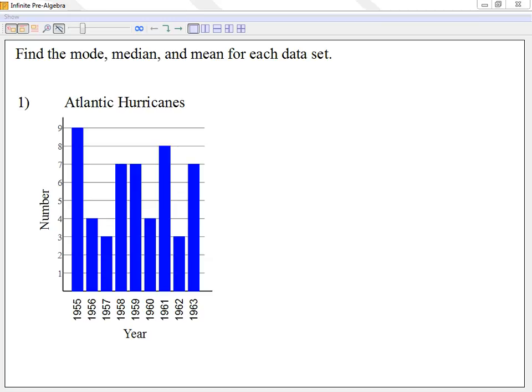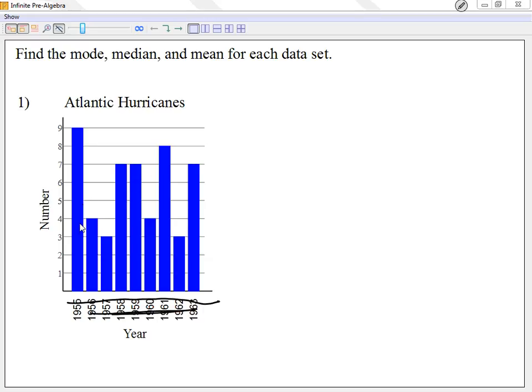But now, I'm not going to give you a list. I'm going to give you graphs. So this is what we call a bar graph. For the bar graph, we're going to see numbers at the bottom, or sometimes words. Those are just the names. The data here says some hurricanes that happened in those years. So the numbers at the bottom, once again, are just names. The numbers I care about are the numbers at the left.